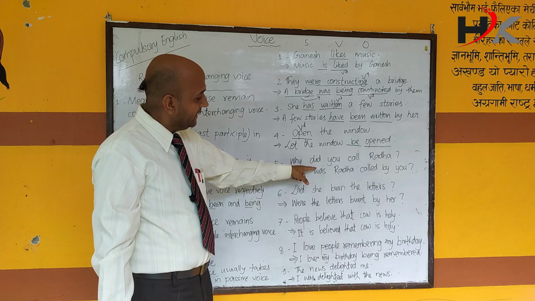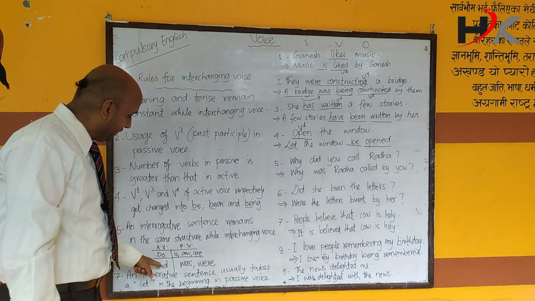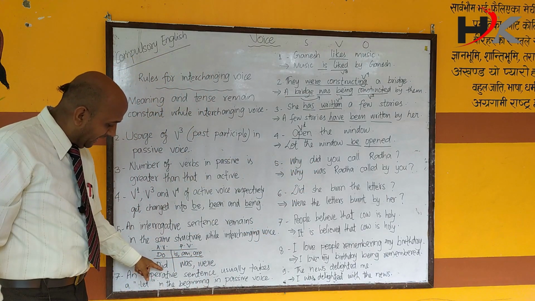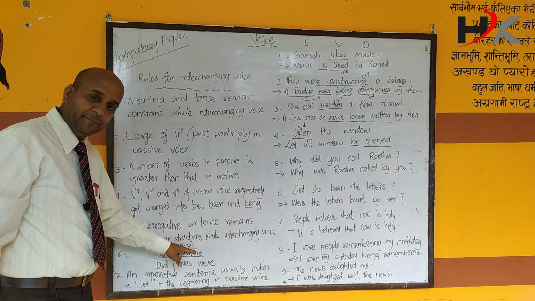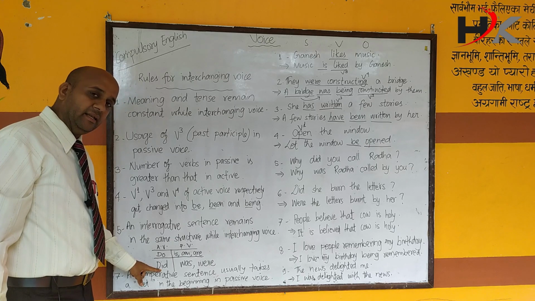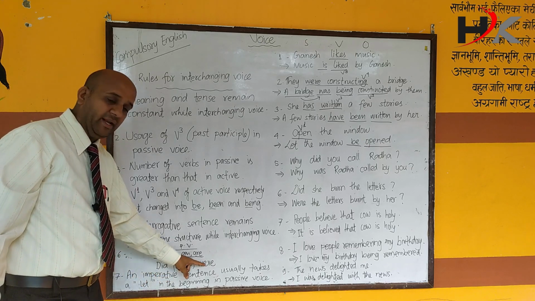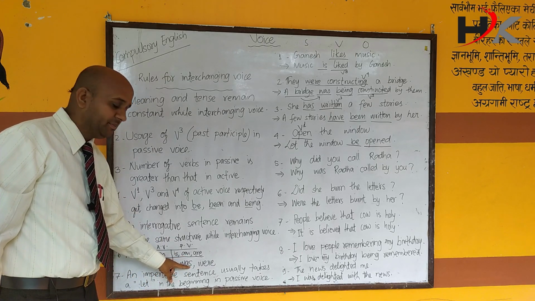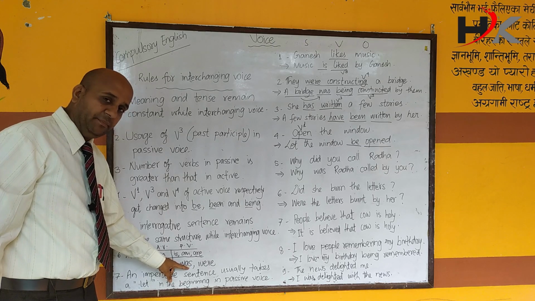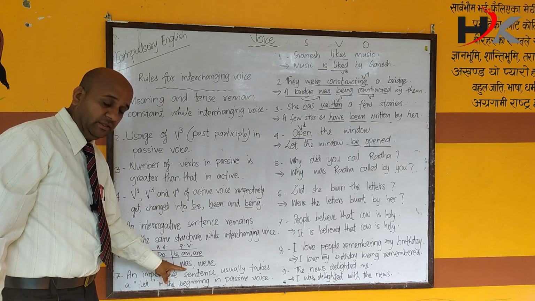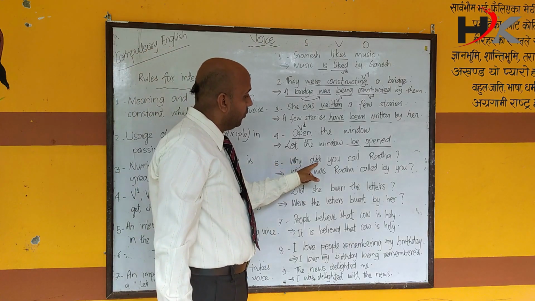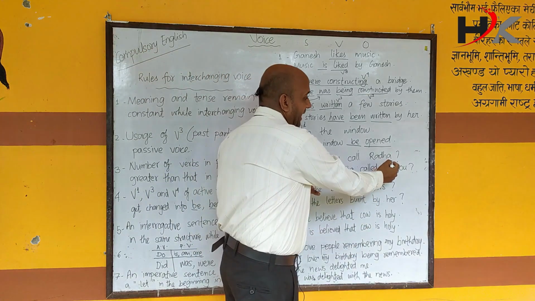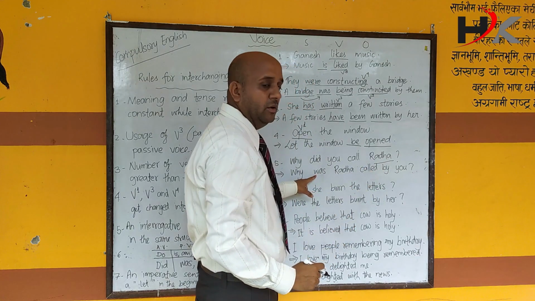Why did "do" get changed into "was"? Now you have to use this formula. Do, get changed into is, am, are. Did get changed into was and were as per the nature of the object. Should it be singular, we use was, or else were. You can see here why was. Because Radha is singular, we use the word was.